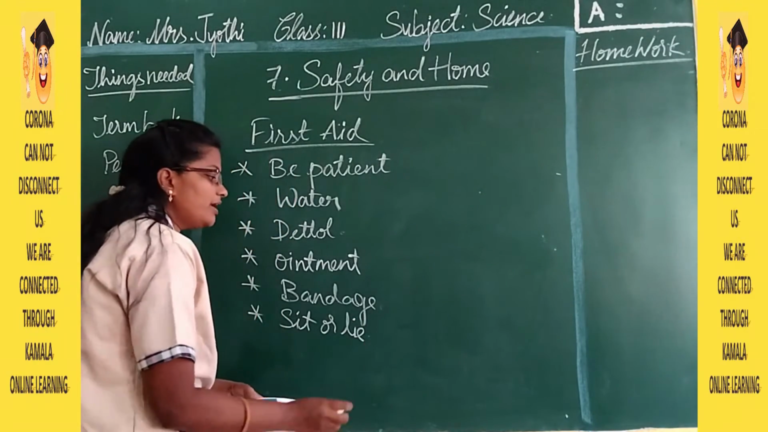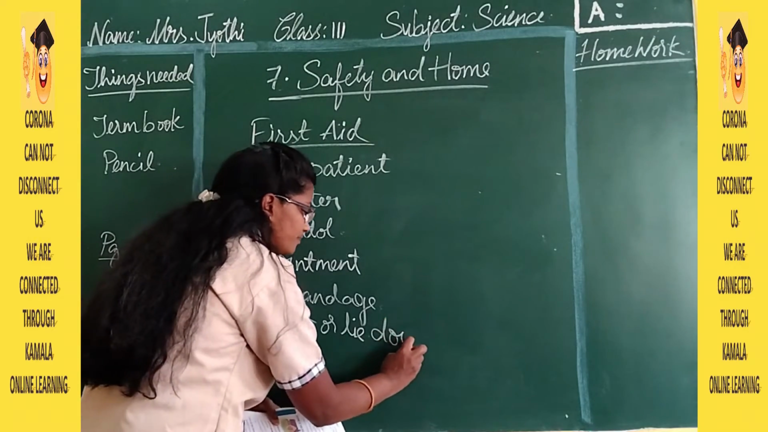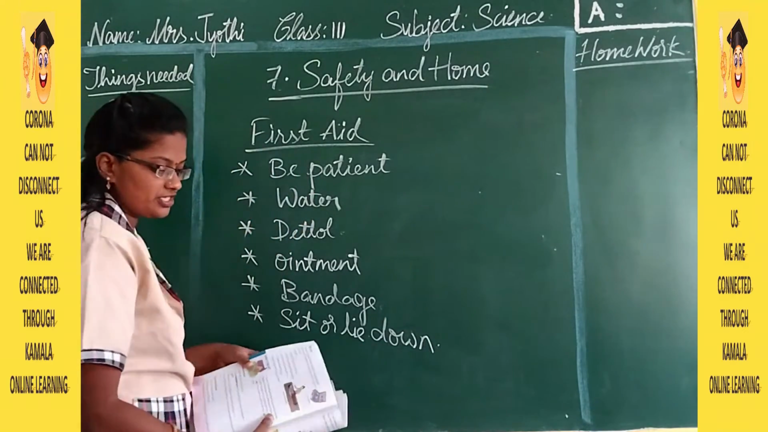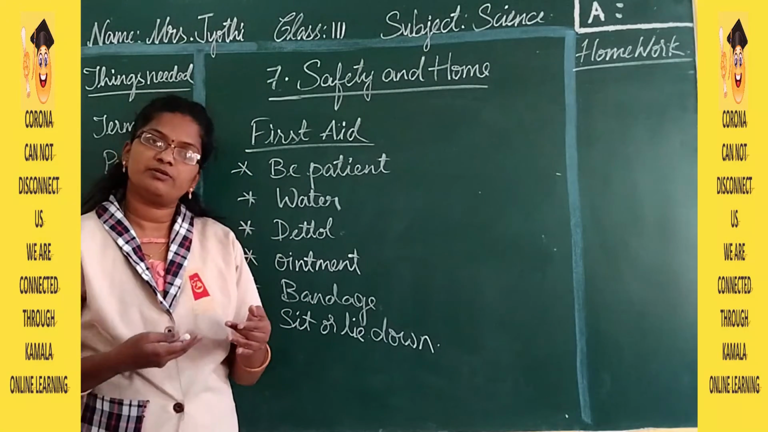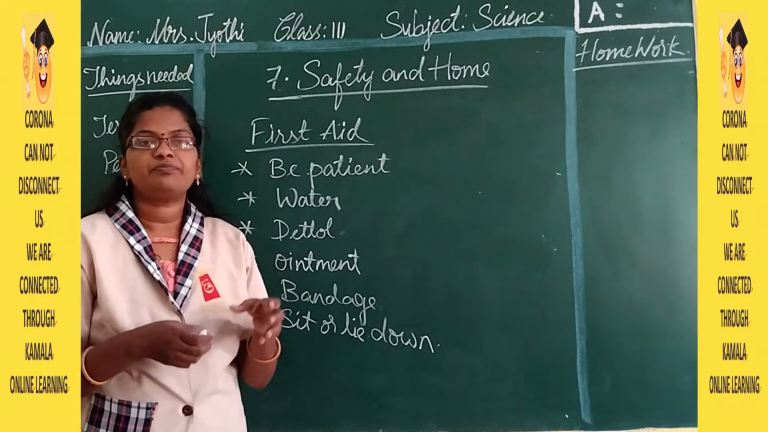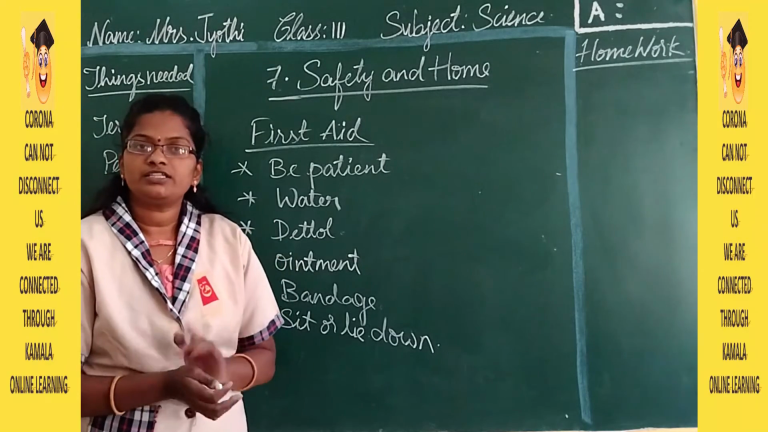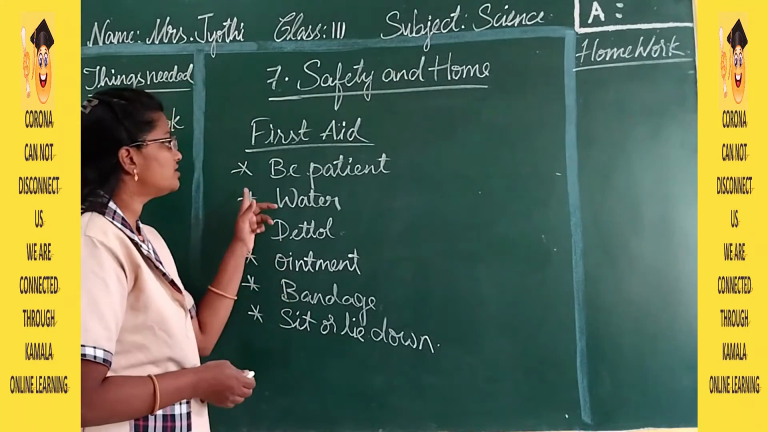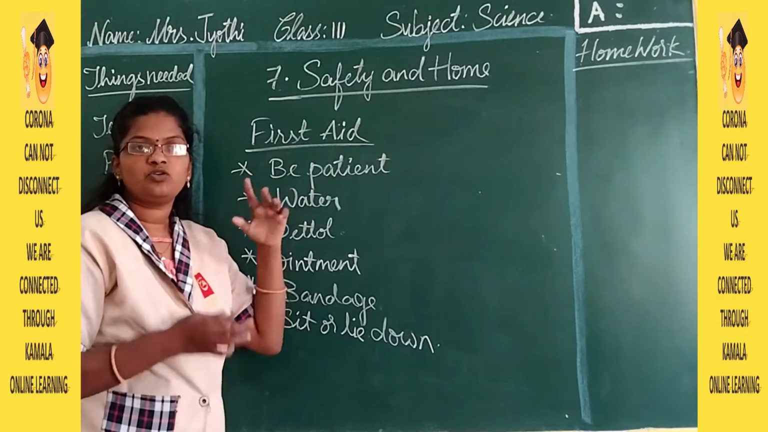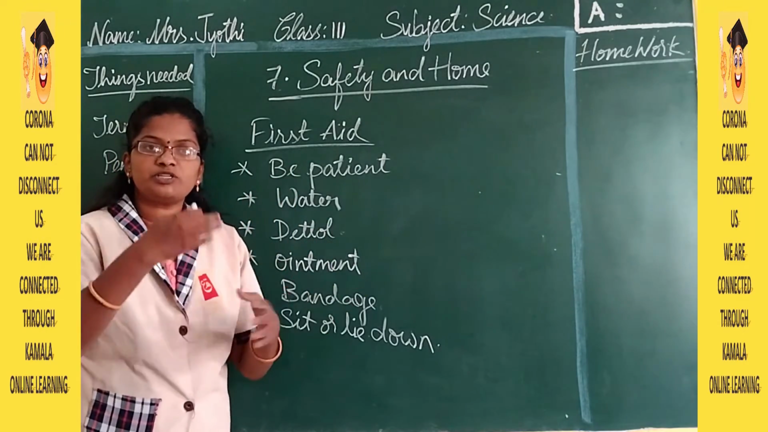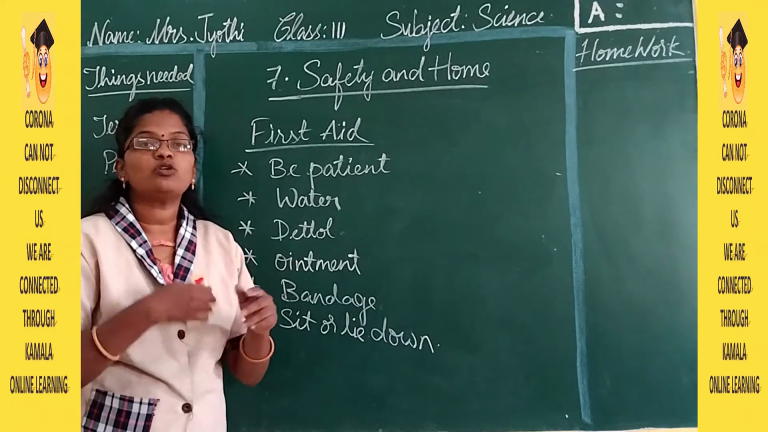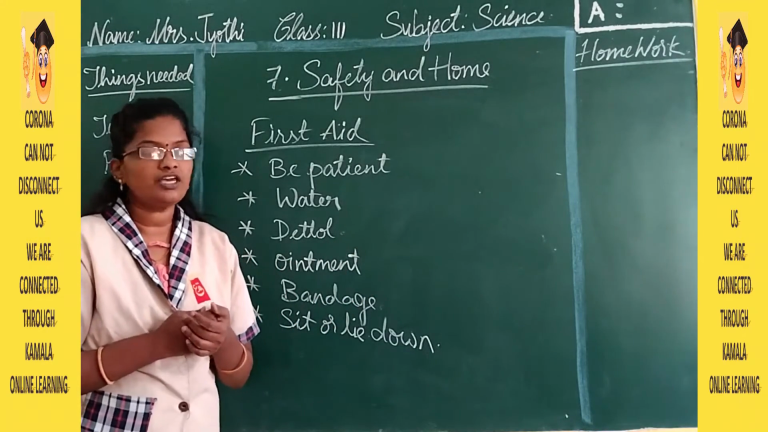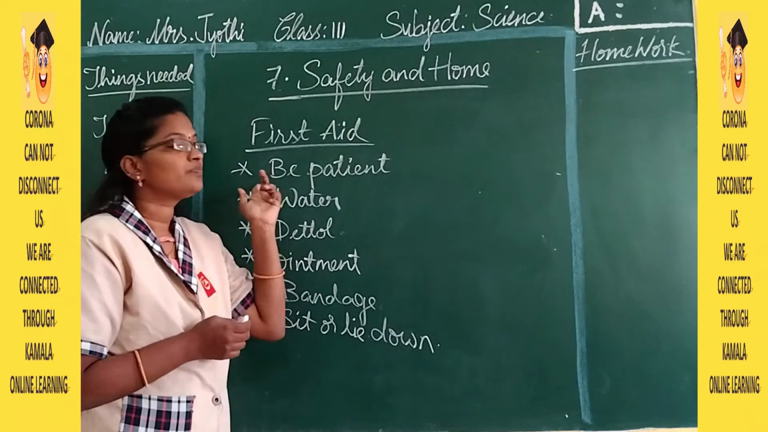Lying down is nothing but sleeping position. So whenever a person falls down in the playground while you are playing, what are the things you have to do? The first thing is you have to be calm. Don't say, "Arey, you got hurt, so much blood is going." Don't be in a hurry like that and don't make that person panic. So first thing is you should be calm.